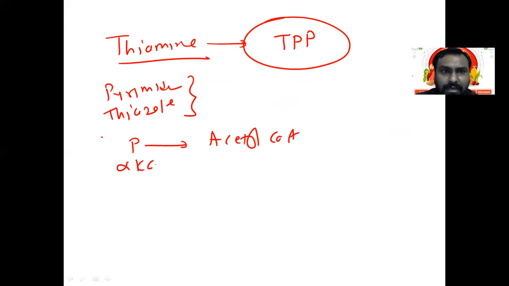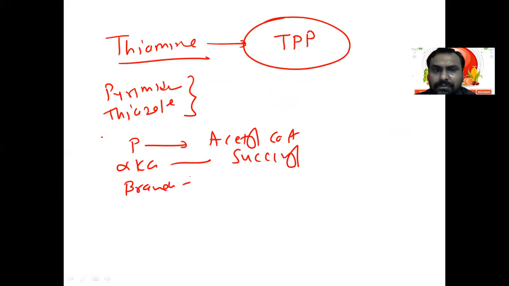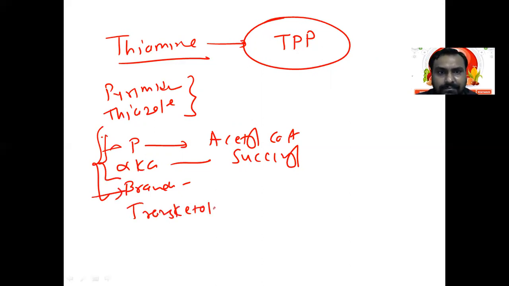Then alpha ketoglutarate to succinyl-CoA, which is again a multi-enzyme complex. Then the alpha keto dehydrogenase enzyme in the branched chain amino acids valine, leucine, isoleucine. Deficiency leads to maple syrup urine disease, right? So these, mainly in carbohydrate metabolism and branched chain amino acid metabolism, and one in the HMP pathway, transketolase.